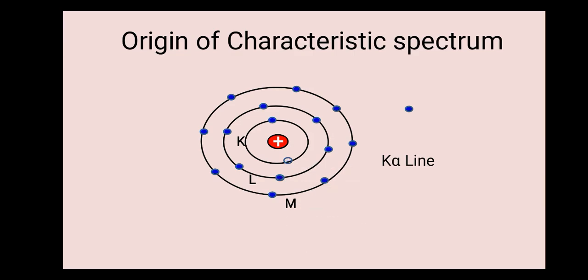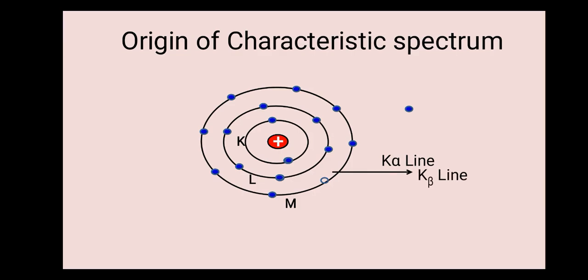But let us consider another situation. If the vacancy of the K shell is filled up by an electron from the M shell, like that, then during this transition from M to K shell, the energy is liberated, denoted by the K beta line.